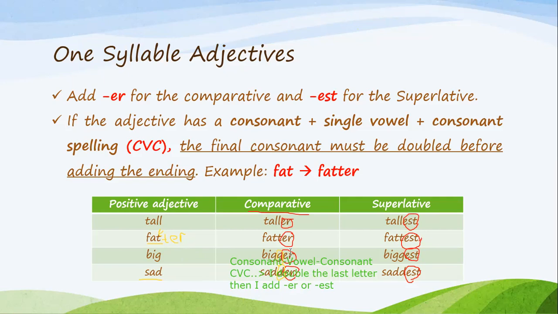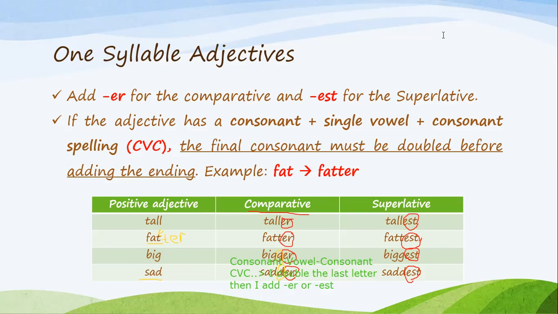He's bigger than his brother. He's the biggest among all his brothers. She's sadder than you. She's the saddest person in this home. So you can see now what comparative adjectives are, what superlative adjectives are, and how we're changing that adjective according to each one, mainly the one syllable adjectives.